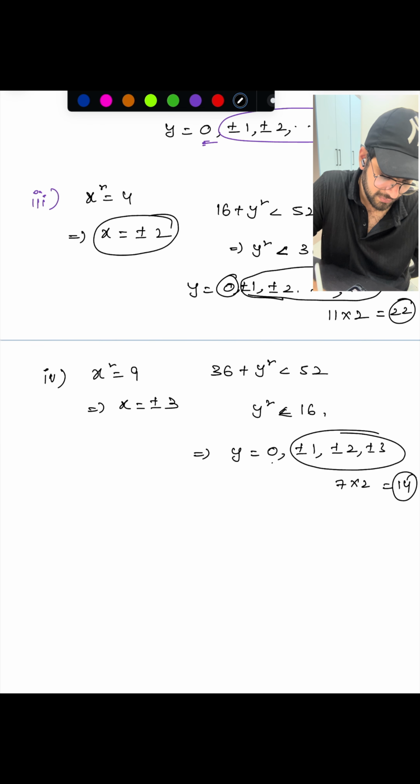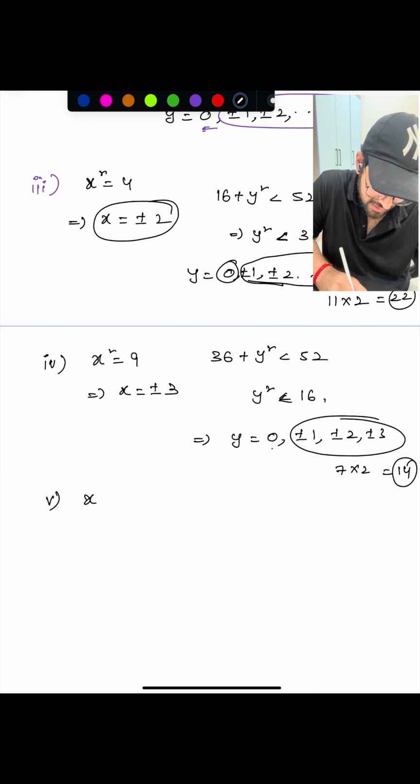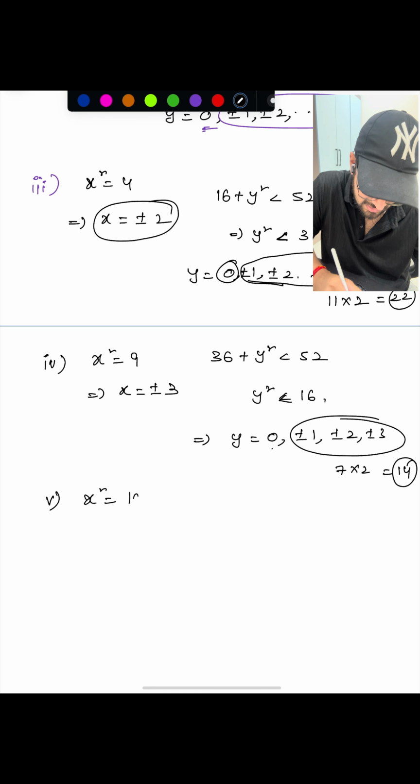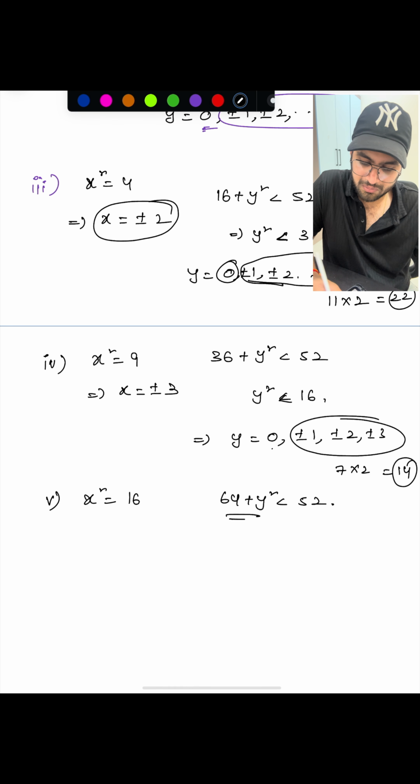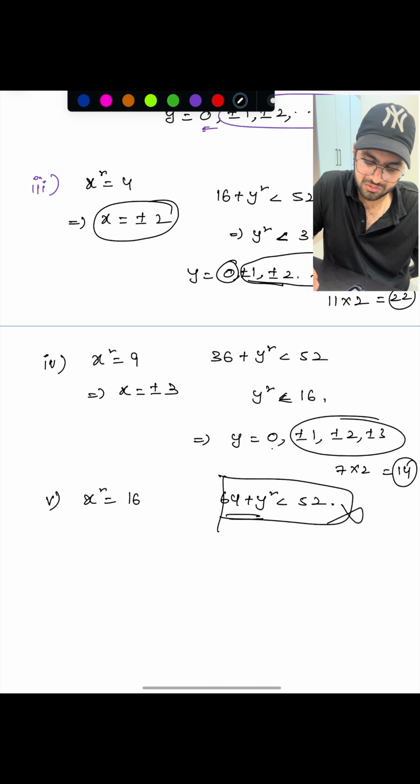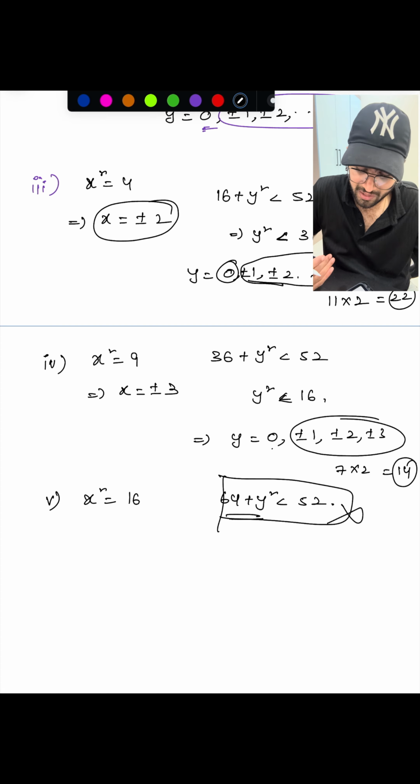Total 14 here, right? Similarly, fifth case, you can write x square equals to 16, 16 4s are 64, plus y square less than 52. 64 plus y square cannot be less than 52. No solution here. From here onwards, there won't be any solution.